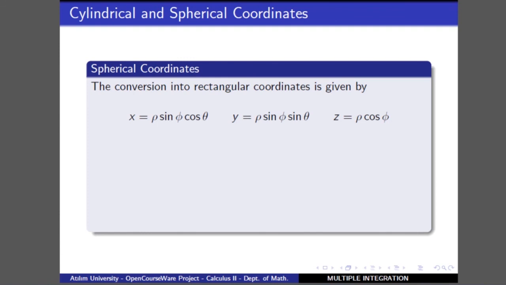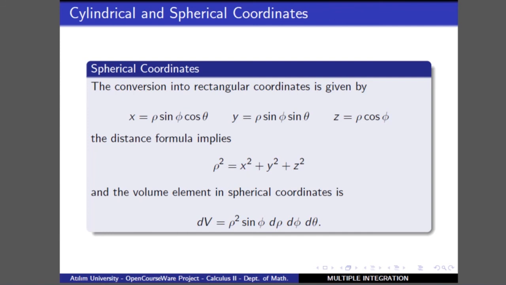To learn more about these new coordinate systems, it is better to read the lecture notes put on the Moodle page, because we are just giving some summaries here of what is mentioned for those topics. The distance formula we can write as rho square equals x square plus y square plus z square, and the volume element dV is somewhat different: it is rho square sine phi d rho d phi d theta.